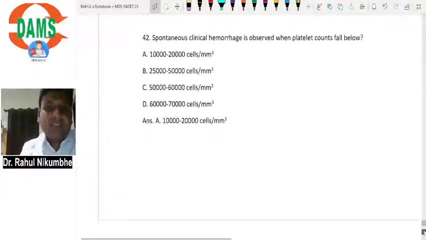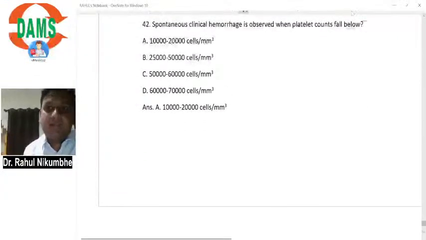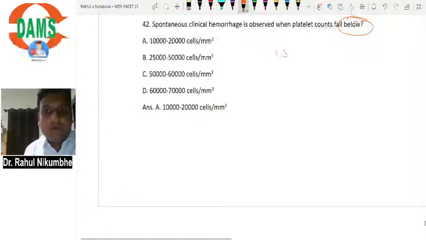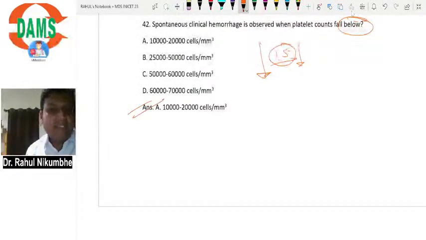Spontaneous clinical hemorrhage is observed when platelet counts fall below normal count 1.5 lakh. When it decreases below 20,000, then patient may develop hemorrhage.